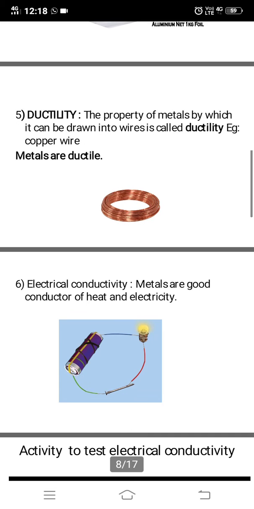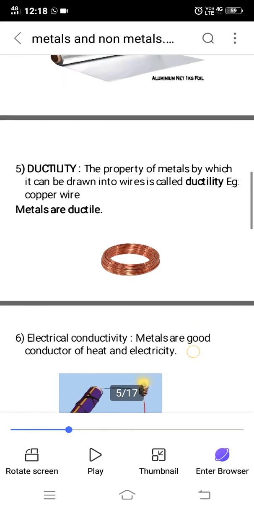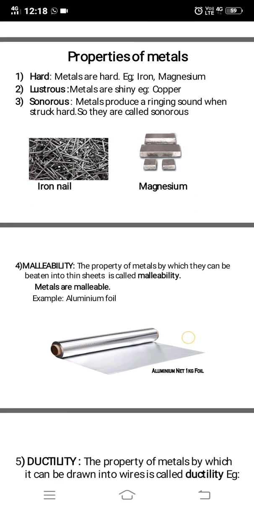Electrical conductivity means, or heat conductivity also. Metals are good conductors of heat and electricity. So they will get heated up. If you keep a copper vessel on the gas stove, it will get heated up. You cannot touch with your hand, isn't it? Similarly, you can see the circuit here. An iron nail is placed in an electrical circuit, and you see the bulb is glowing. So that shows that it is a good conductor of electricity. Iron is a good conductor of electricity. So metals are good conductors of electricity. So these are the properties of metals, the physical properties of metals.